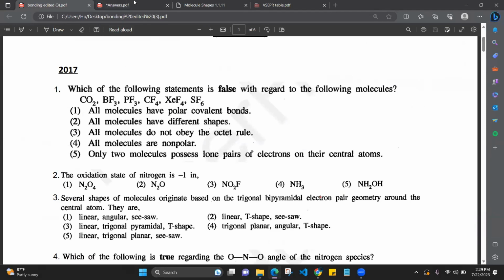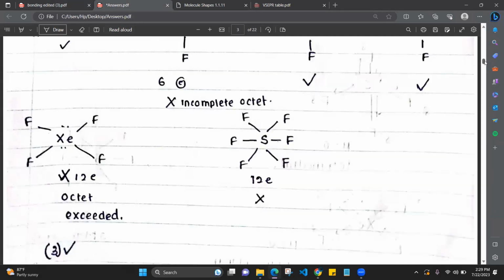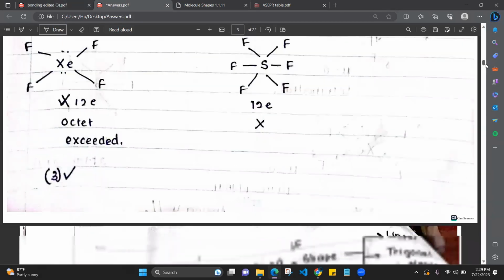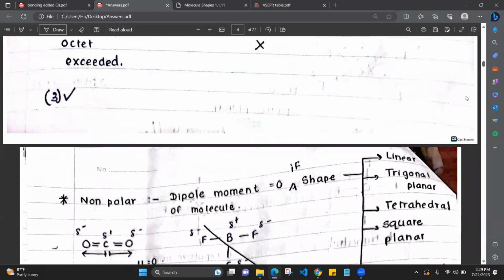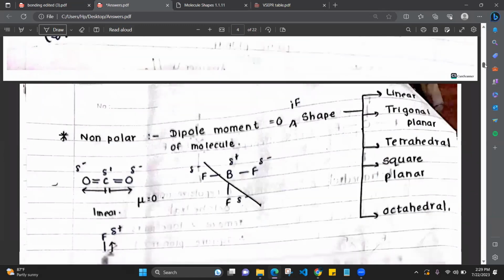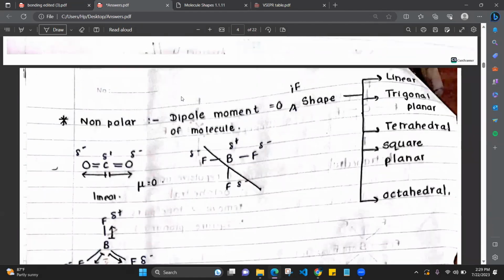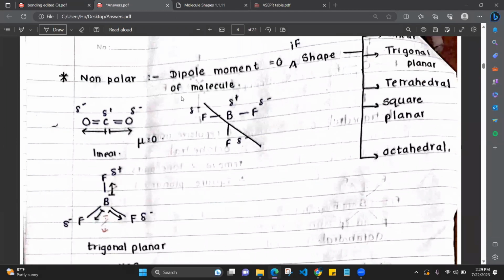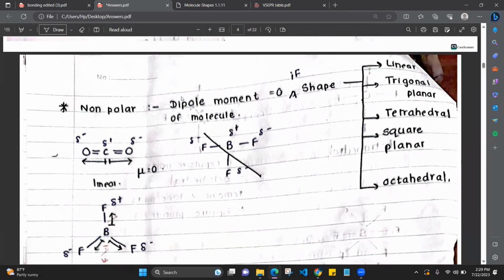Right. Fourth one, all molecules are nonpolar. Okay. Nonpolar means the dipole moment of the molecule should be 0. That is the theory, okay? You have to remember just the theory, just the point to do the MCQ. Go from the basics. Okay. So nonpolar means the dipole moment of the molecule is 0.